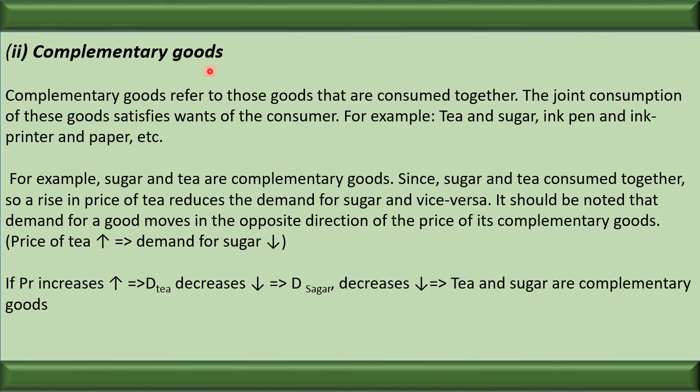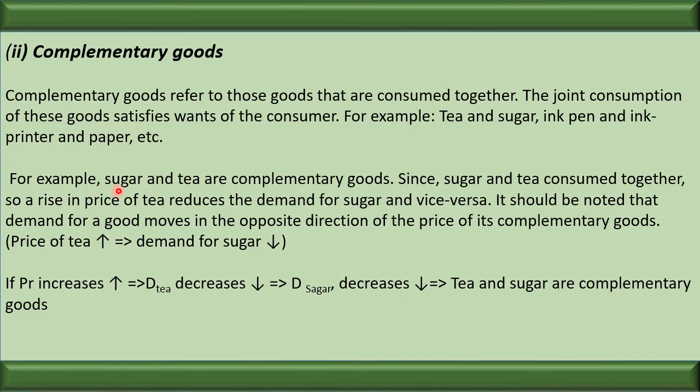Remember, there is a negative relationship between the price of the complementary goods and the demand for the main goods. How? Suppose the price of petrol is increasing. What will happen? The demand for petrol cars will decrease. Why? Because it becomes impossible, they can't afford. So what type of relationship are we seeing over here? The negative relationship.